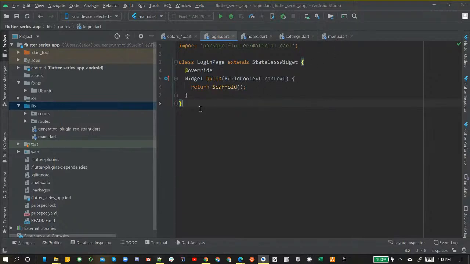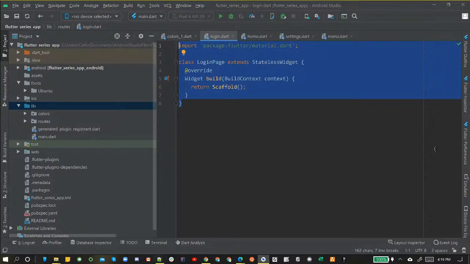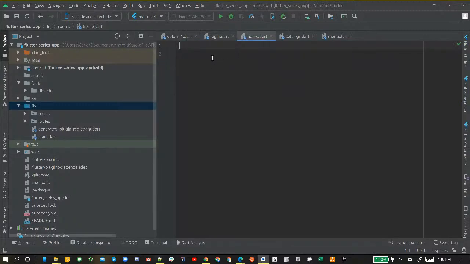The build method is important in Flutter. Any change that you make in the app is not going to happen until the build method is rerun. So every time you run the build, it's going to re-render everything. So the build is fundamental to our production. So we're going to take everything here, from the bottom brace all the way up to the import, everything. We're going to Control C that, and we're going to bring that into our other things.